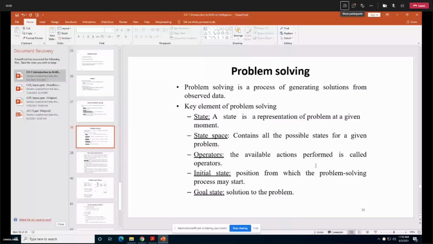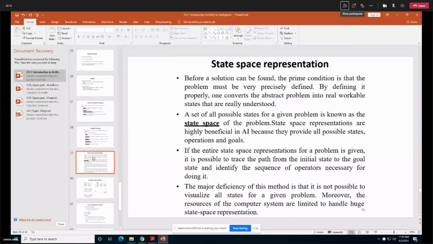Here you will find some major points from your book about the state space representation, elaborately what I have written. Whatever I just discussed in the classroom is elaborated in this particular slide of state space representation.